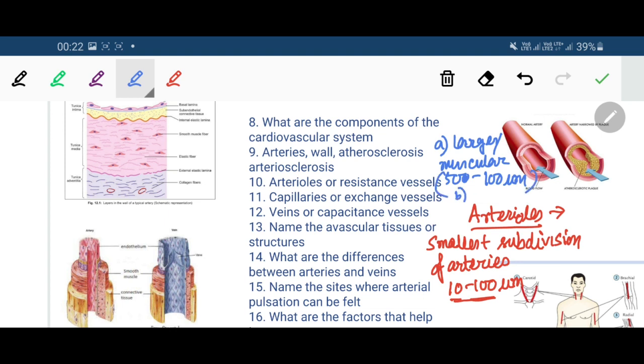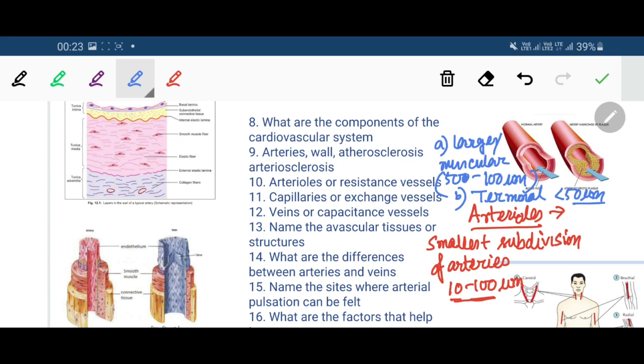And B, the smaller, the terminal arterioles, less than 50 micrometer in diameter. So the terminal arteriole and the larger muscular arteriole are the two subdivisions of arterioles.